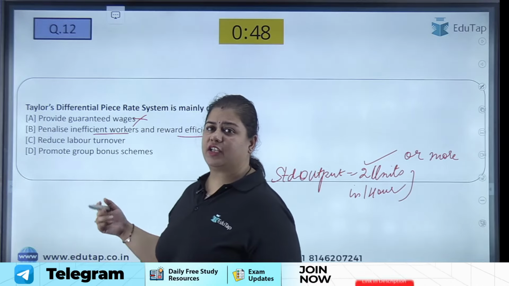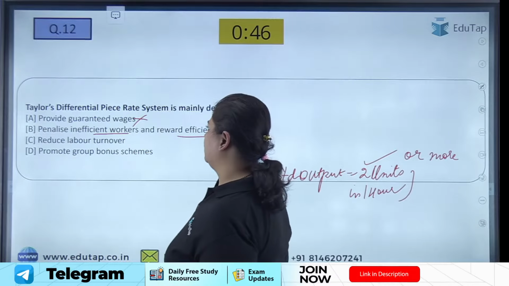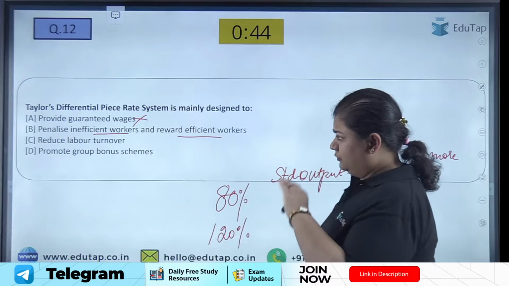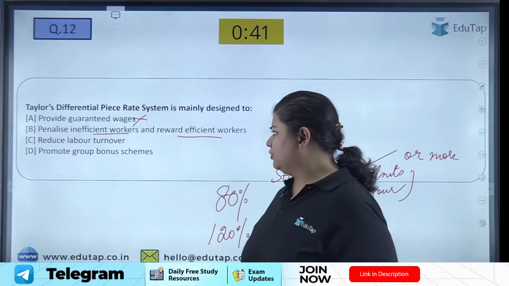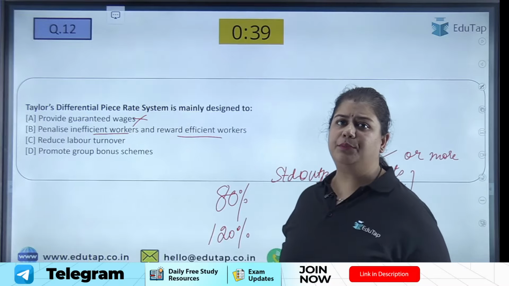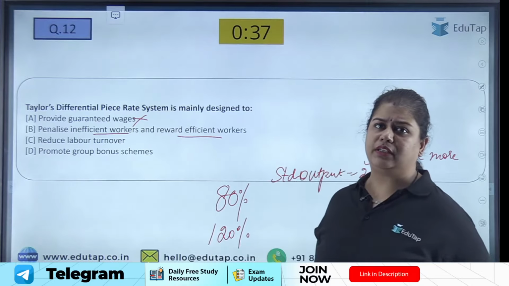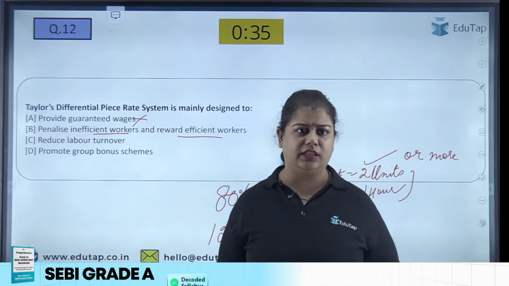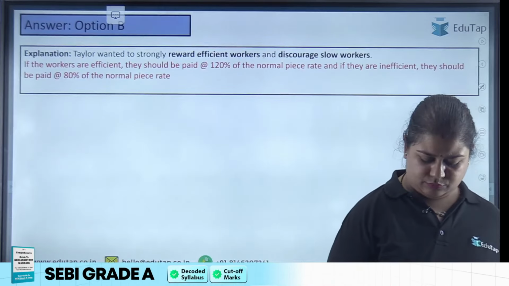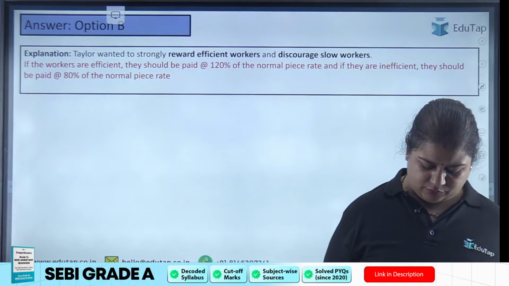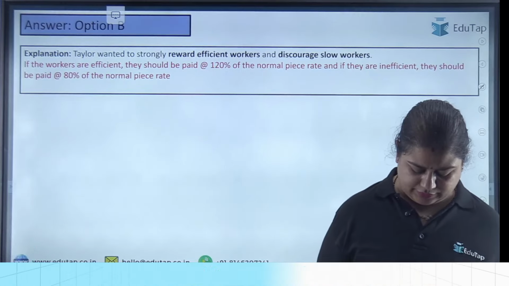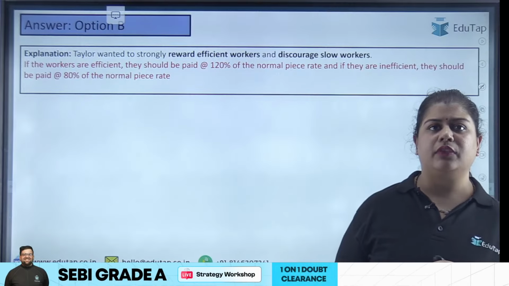That means my labor changes here in Taylor's differential piece rate system. Does it promote group bonus scheme? No, that is a very different concept. So here the answer is B, penalize the inefficient workers and reward the efficient ones. Right, moving ahead. Everybody has answered very correctly. Yes, like carrot and stick.